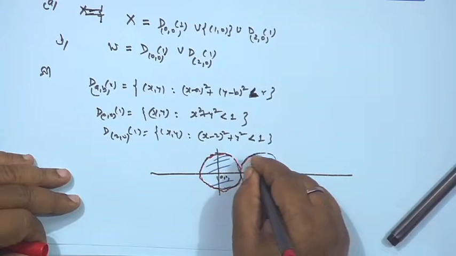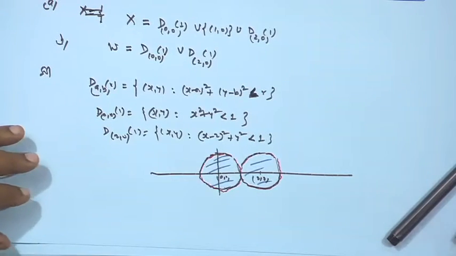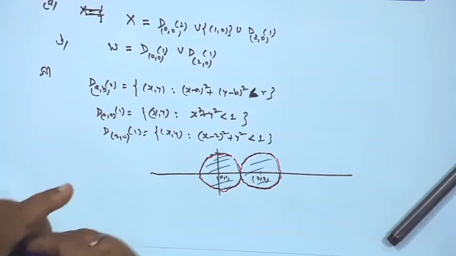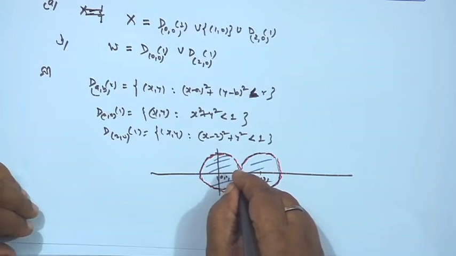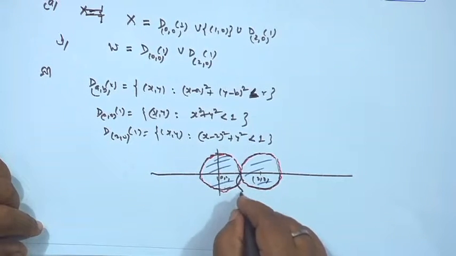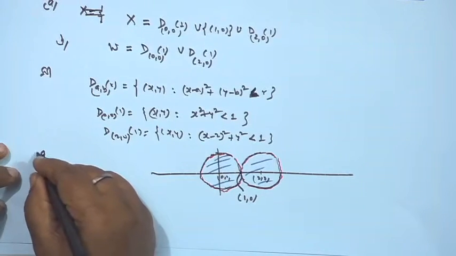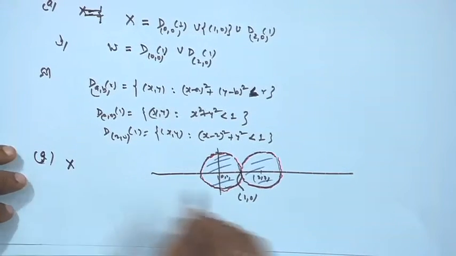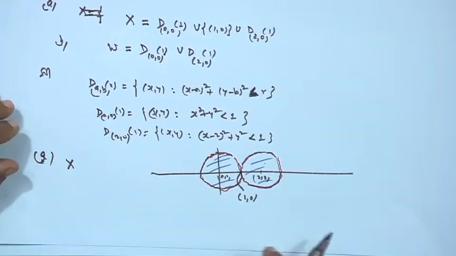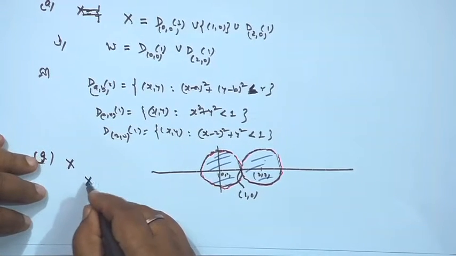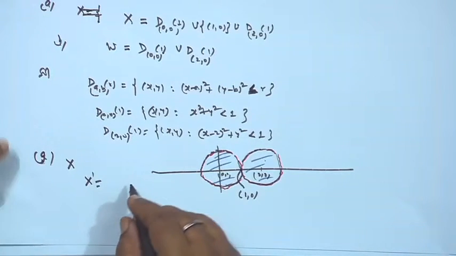Okay. This portion is not there, but in the set A, in this example, we have added the point (1, 0). So, this point is also added. This is our (1, 0). So, when we take the set X, it is the union of these points including this. But what is the derived set X dash?